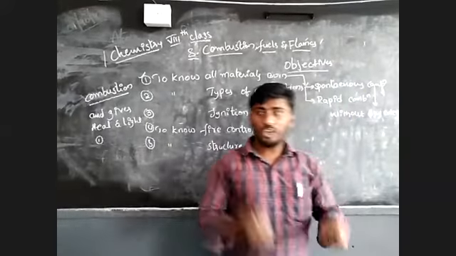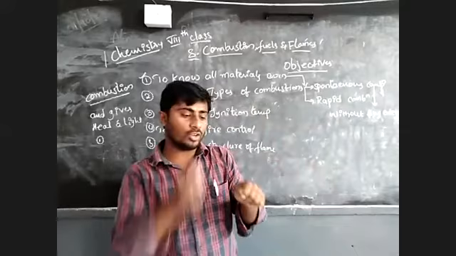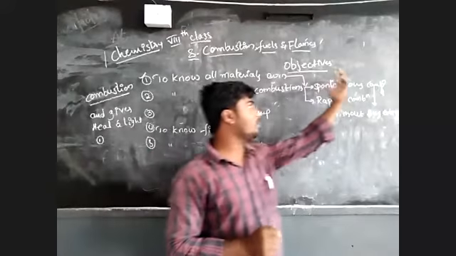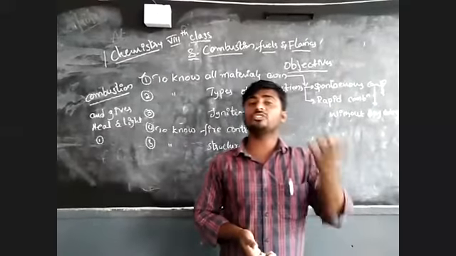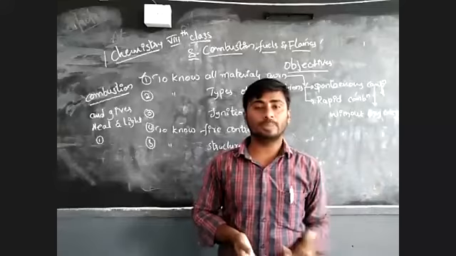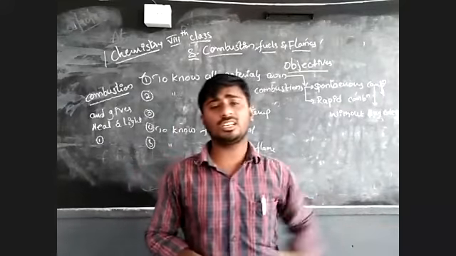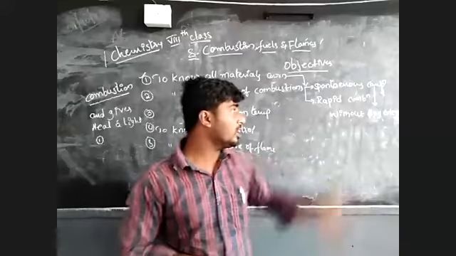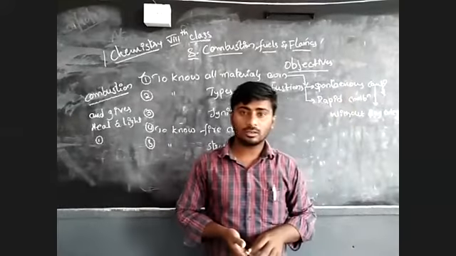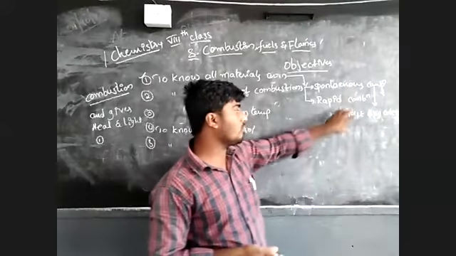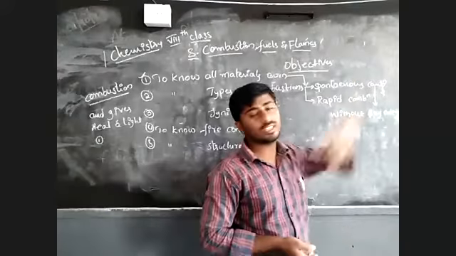The best example: if you take a matchstick and rub it on the side of the matchbox, what happens? It gives a flame. It starts to burn. Do you see any external agent or external factor to burn the matchstick? No. So this type of combustion we call spontaneous combustion.